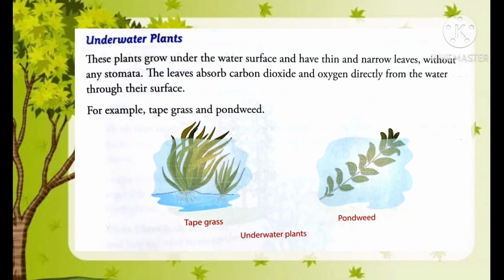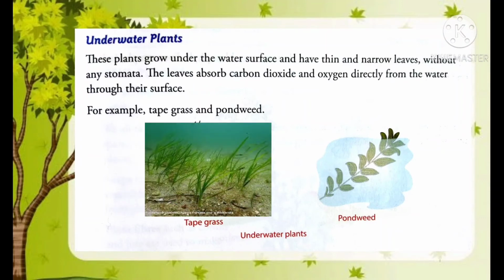Next comes underwater plants. These are the plants which grow under the water surface, and they have very thin and narrow leaves without any stomata. Stomata, you all know, are small holes on the leaves of plants which help in breathing of the plants. And the leaves absorb carbon dioxide and oxygen directly from the water through their surface, because stomata are not present in the leaves of underwater plants. And the examples of underwater plants are tape grass and pondweed.